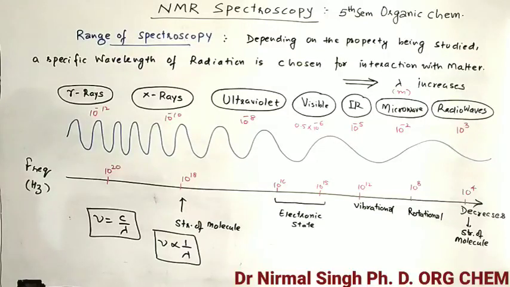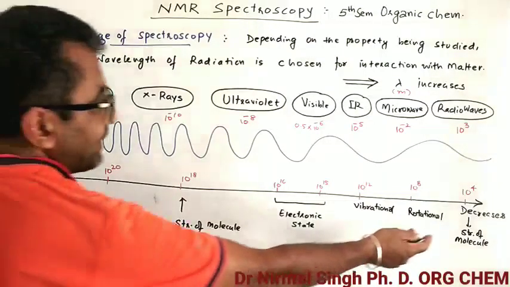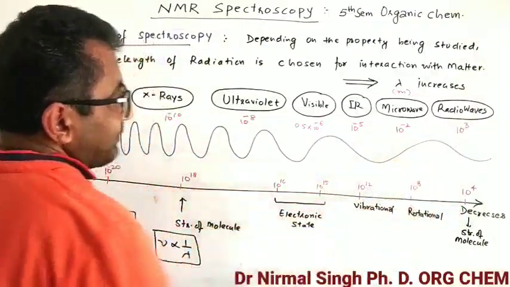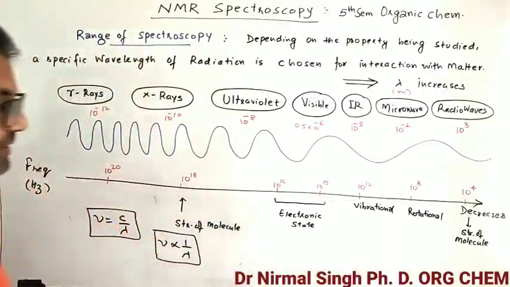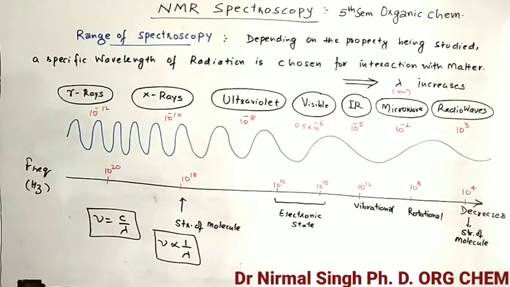If we start with the lowest frequency, the lowest frequency is 10^4, which you can see is a radio wave. The wavelength is 10^3 meters. Here the structure of the molecule can be determined. These radio wave frequency radiations we will use in NMR spectroscopy, because they are suitable to find the structure at this level.